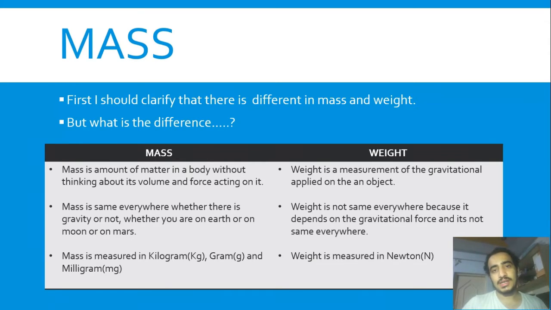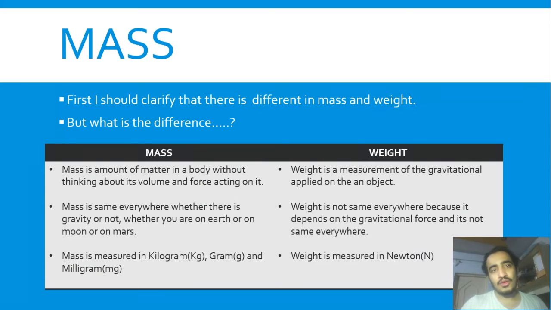Okay. So the second difference that we derive is that mass is the same everywhere. Whether it is on earth or on moon, the mass is the same, as we took the example of jeans.